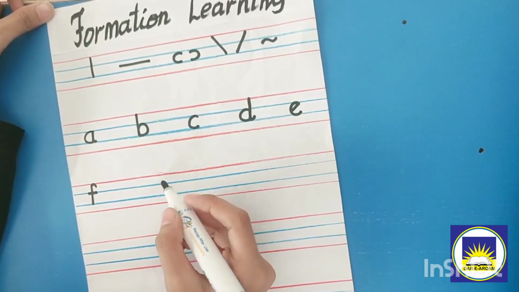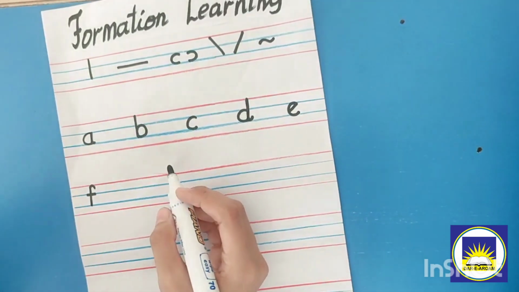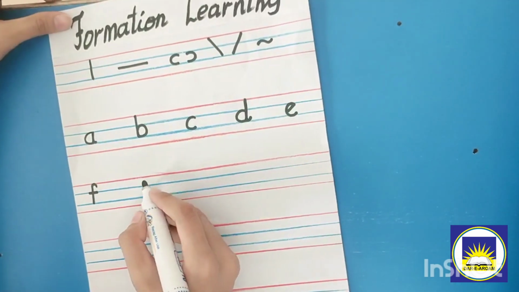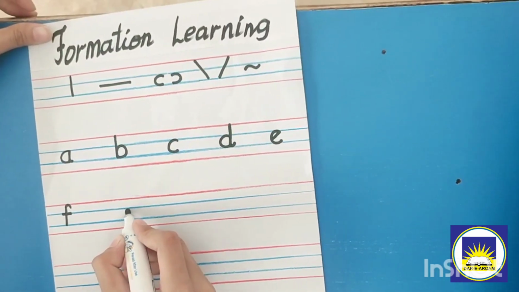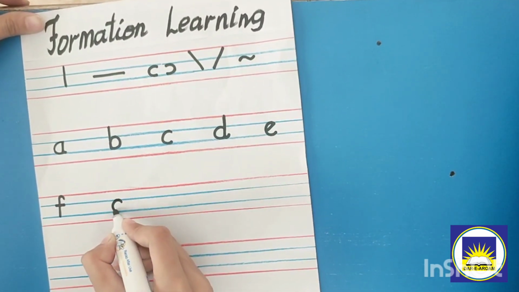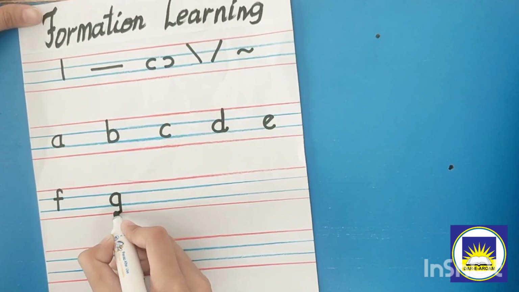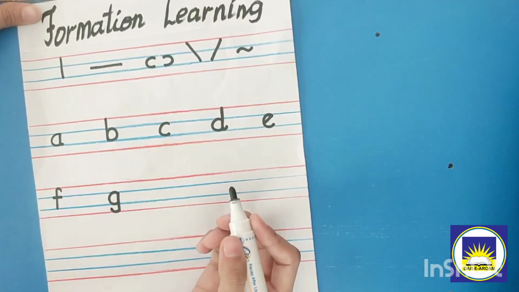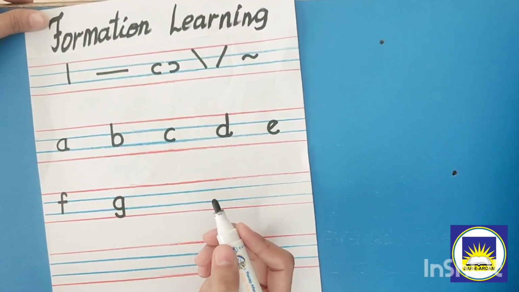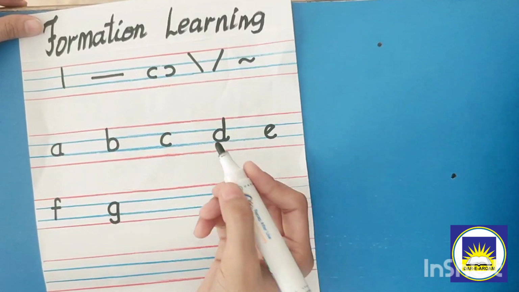What comes after f? How do we write g? Make a curve, go up, come down and down, turn a little. It will make g, grass, goat.